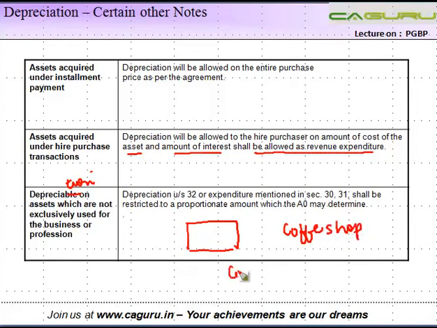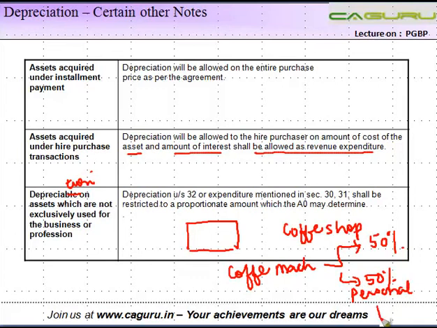Okay, he installs a coffee machine which is used 50% of the time for business and the balance 50% of the time for personal parties. Okay, this guy is a freak. He wants to have parties all the time. In such a case, if the depreciation has to be allowed on this coffee machine, the question which comes up is, if the machine value is, let's say 1,000, what is the value on which depreciation will be allowed?